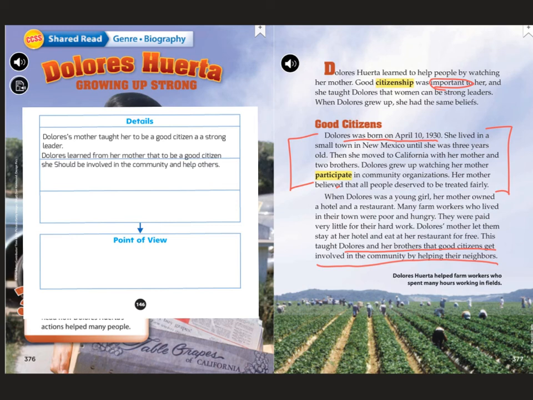Okay, so your job for today's assignment is to continue reading the story in Wonders, Dolores Huerta Growing Up. You can take these 2 key details that I have, but you are also going to add some more. So there's going to be some more pages for you to read. I think there's 1 more page that has 2 more sections. And you're going to be finding more details and also the author's point of view.